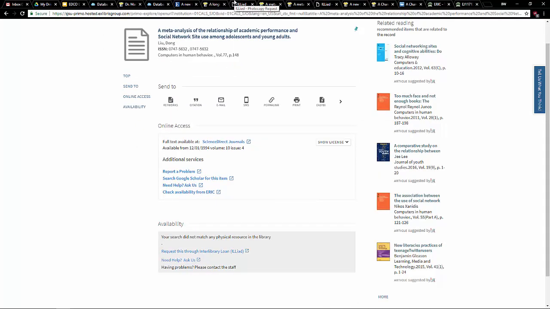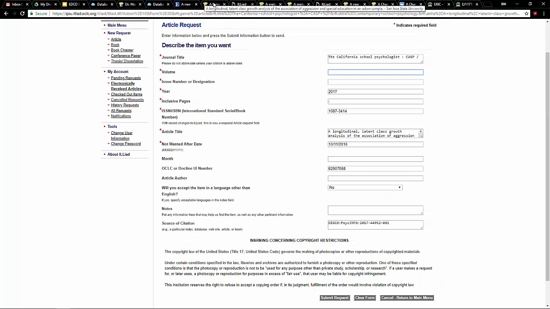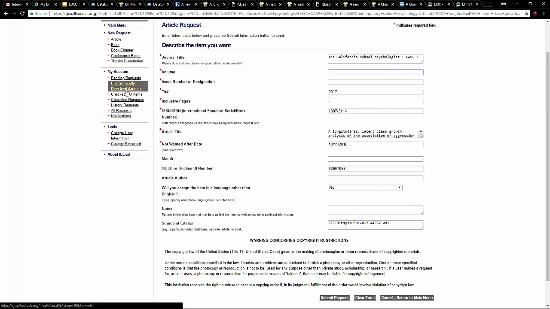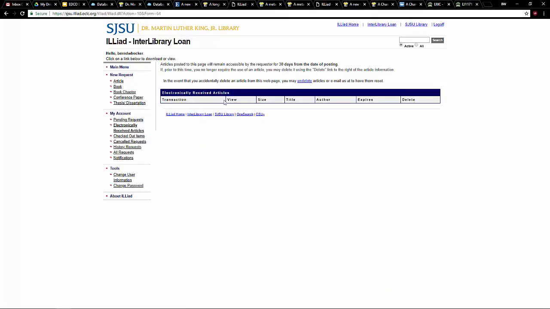But that special order process takes anywhere from a couple hours to a day, and you'll usually get a notification saying it's been found and ordered for you. When it's ready, you'll get an email saying it's ready, and you have to come back into your account, and they load up the PDFs in here. They don't email you the PDF directly.